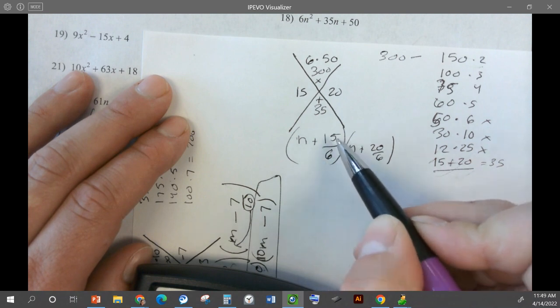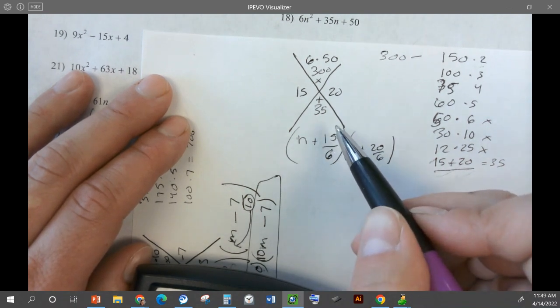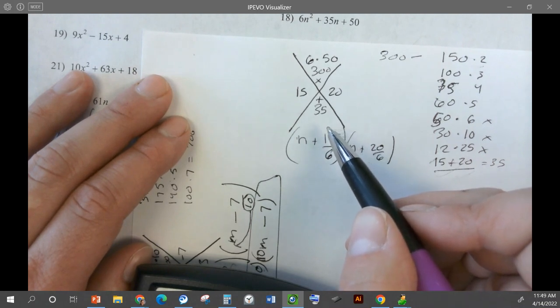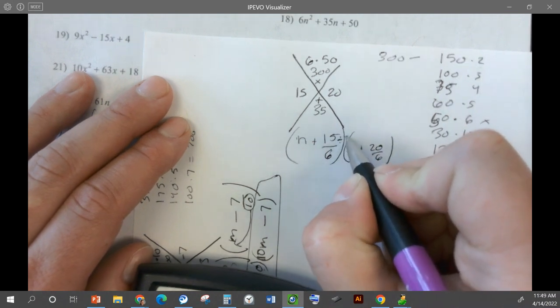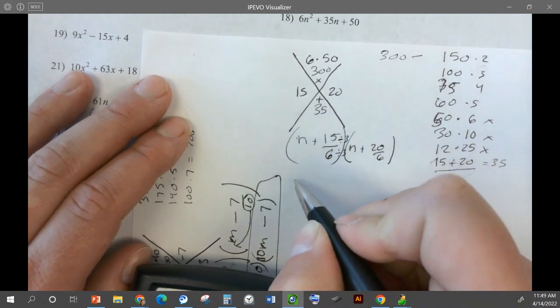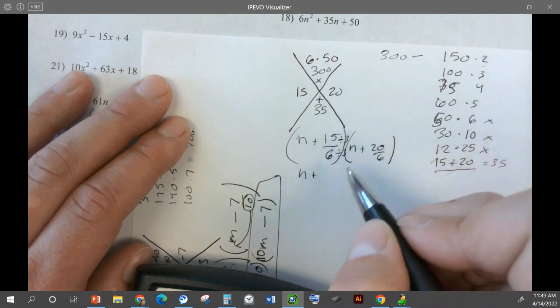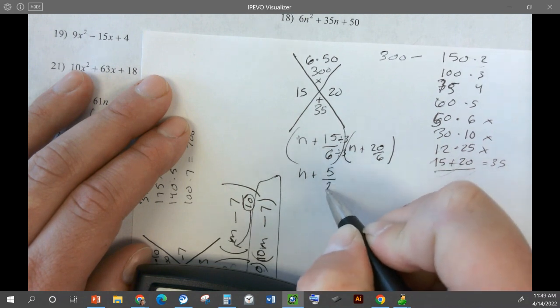So let's look at this one first, 15 and 6. Do they have any common factors we can divide out? Good, 3. So we can divide both of these by 3. What's 15 divided by 3? It's 5. And then 6 divided by 3 is 2.